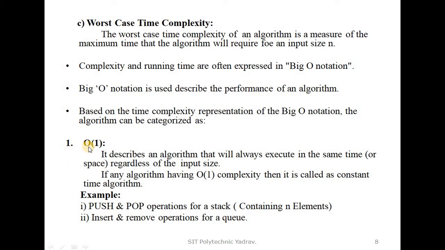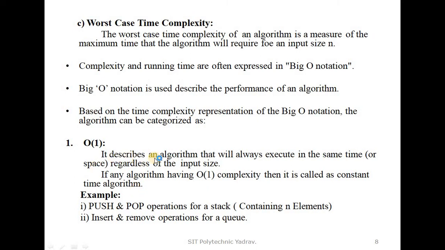First is big O of 1. It describes an algorithm that will always execute in the same time or space regardless of the input size. If any algorithm has big O of 1 complexity, then it is called a constant time algorithm.